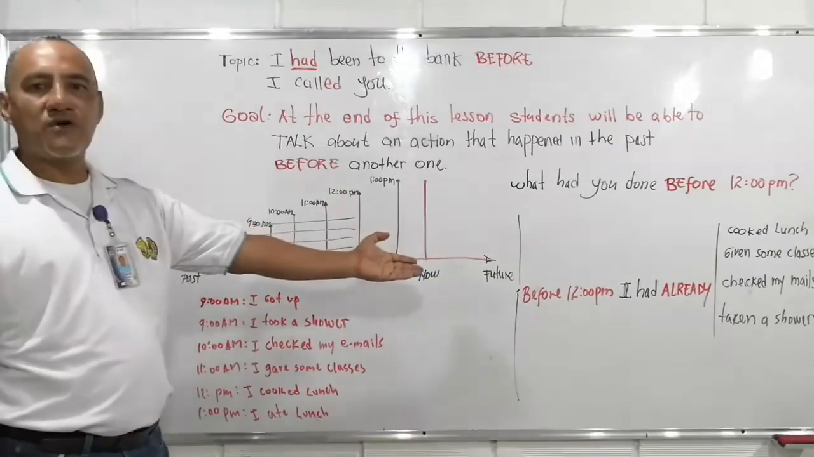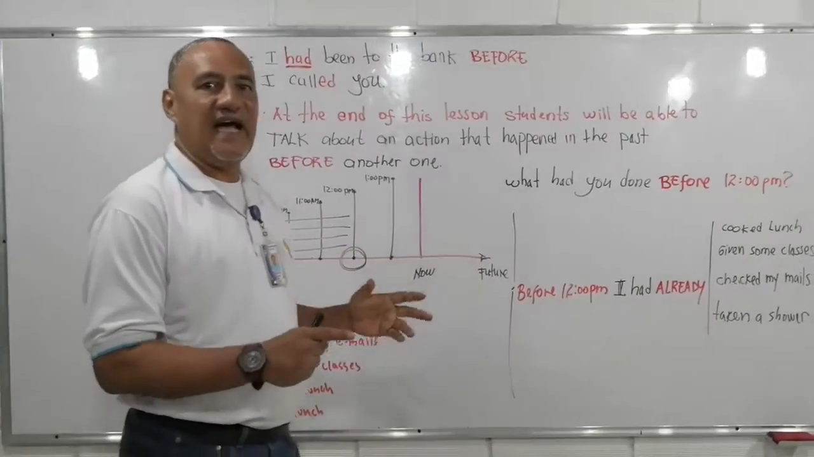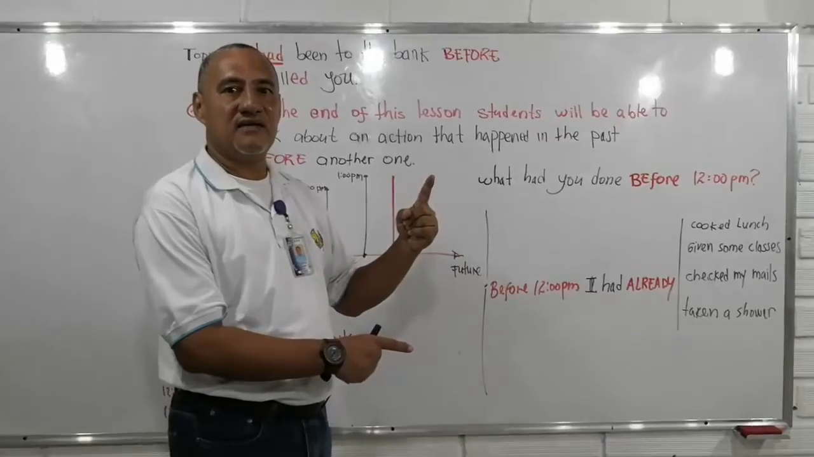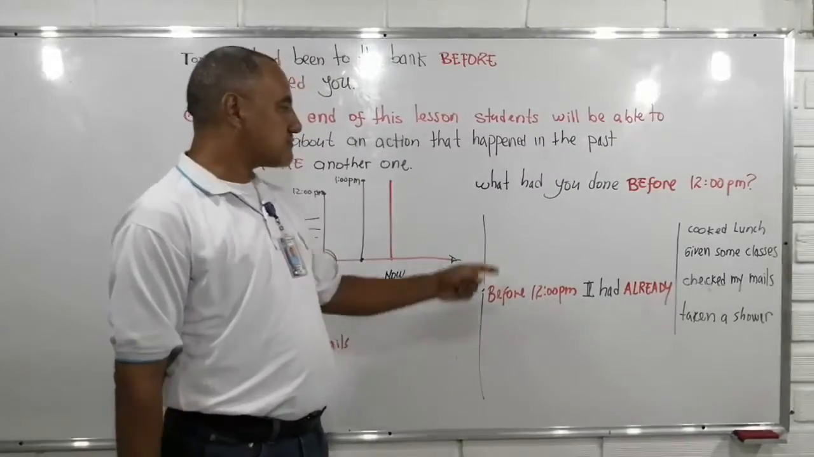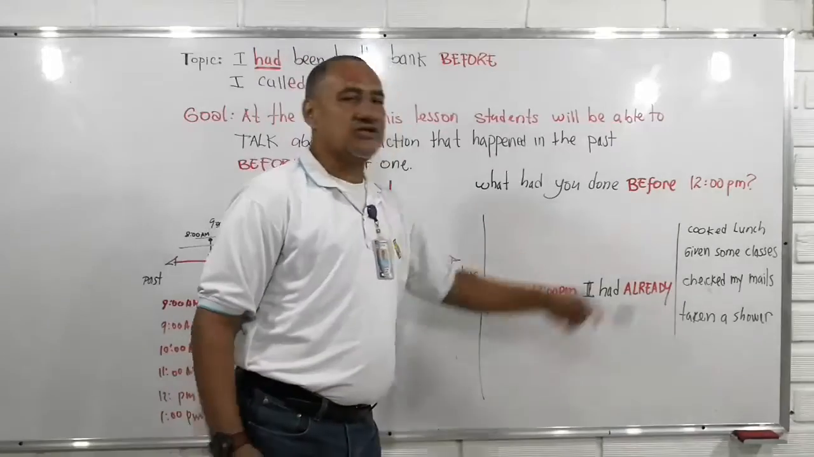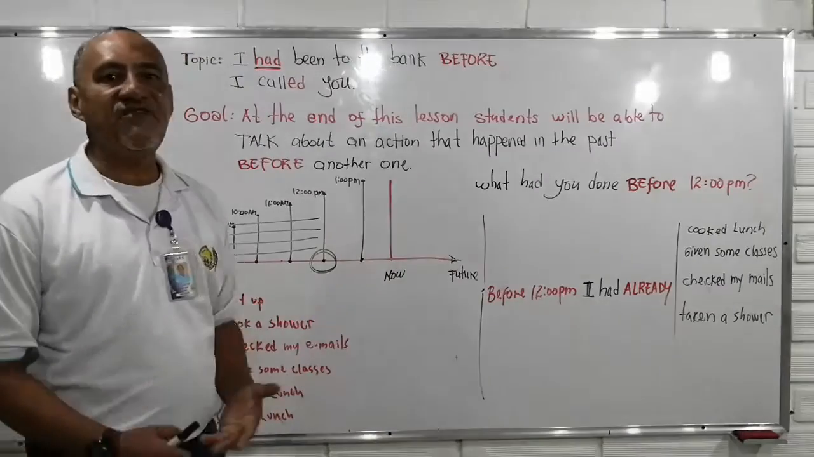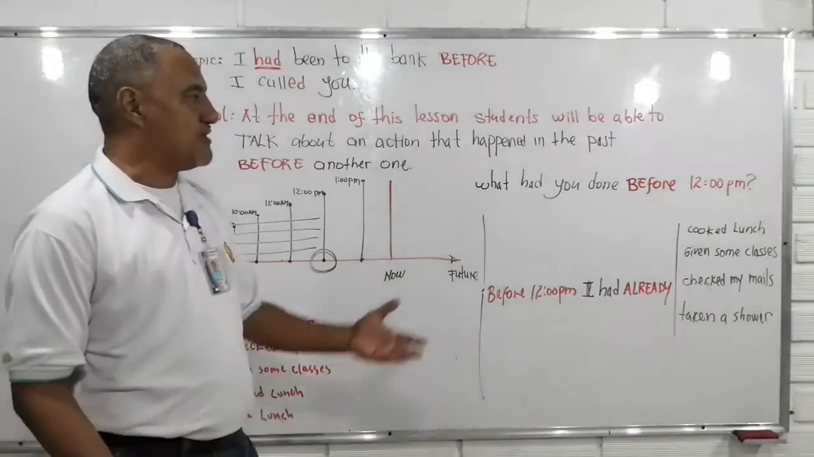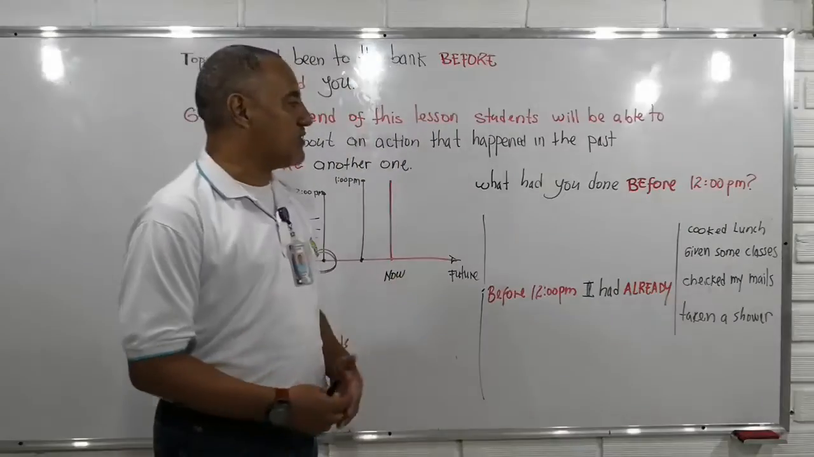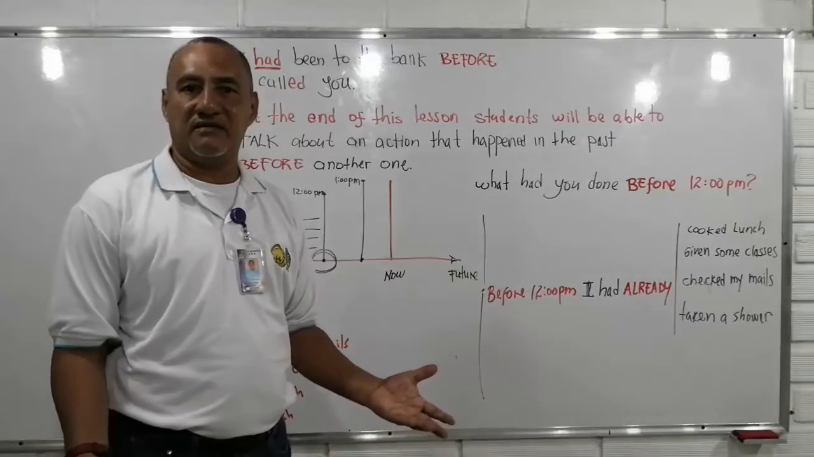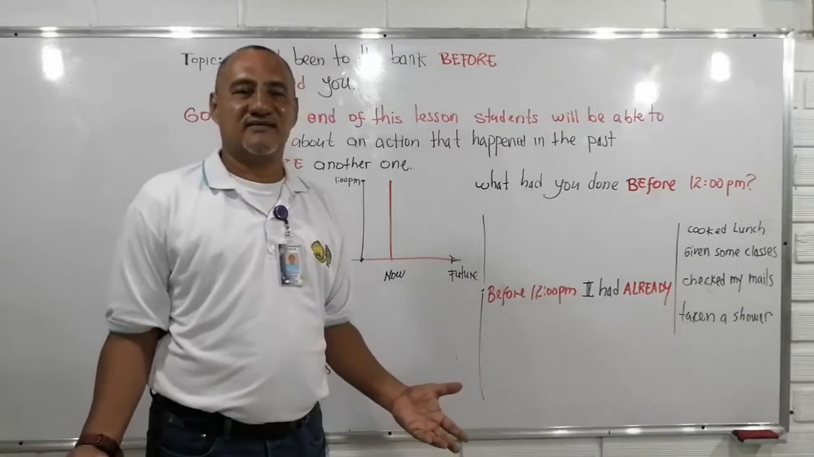So all this has to go in past perfect. Look. Before 12 p.m., I had already, just to make an emphasis, I had, ya yo había, antes de las 12. Before 12 p.m., I had already cooked my lunch. I had given some English classes. Remember that here is the past participle of the main verb. I had already checked my emails, right? I had already taken a shower, all right?